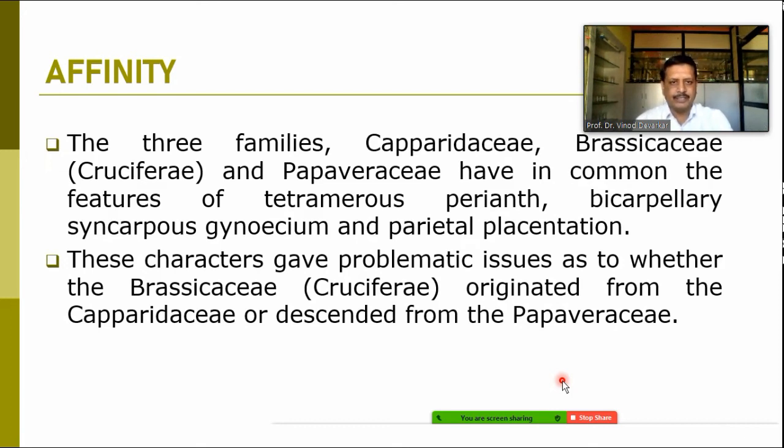These characters have problematic issues as whether the Brassicaceae, means Cruciferae, is originated from the Capparidaceae or descended from the Papaveraceae. Papaver. So likewise, these are the affinity and some of the issues raised by the scientists for the purpose of study of this family. So here we can say that these are the details about the family Brassicaceae.